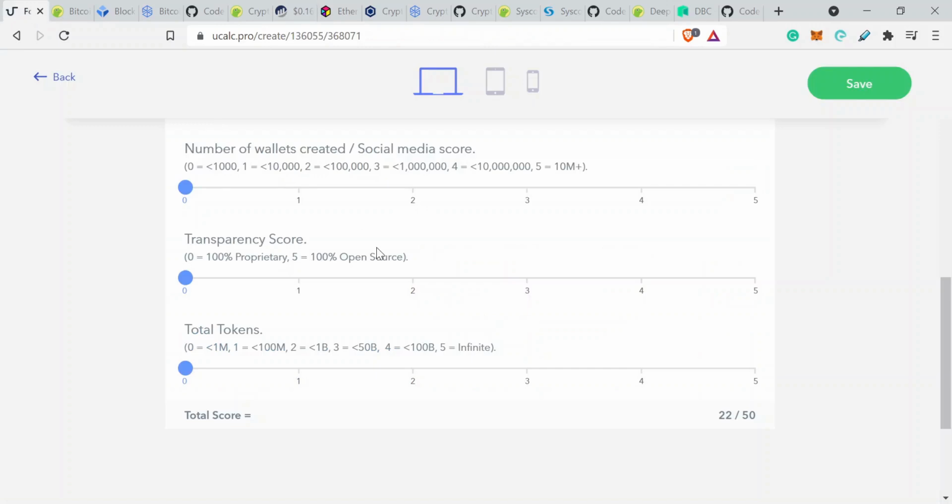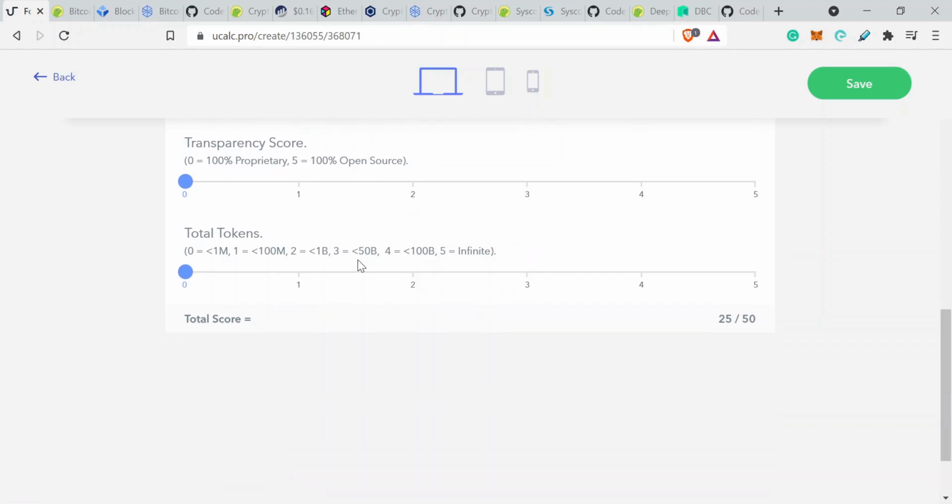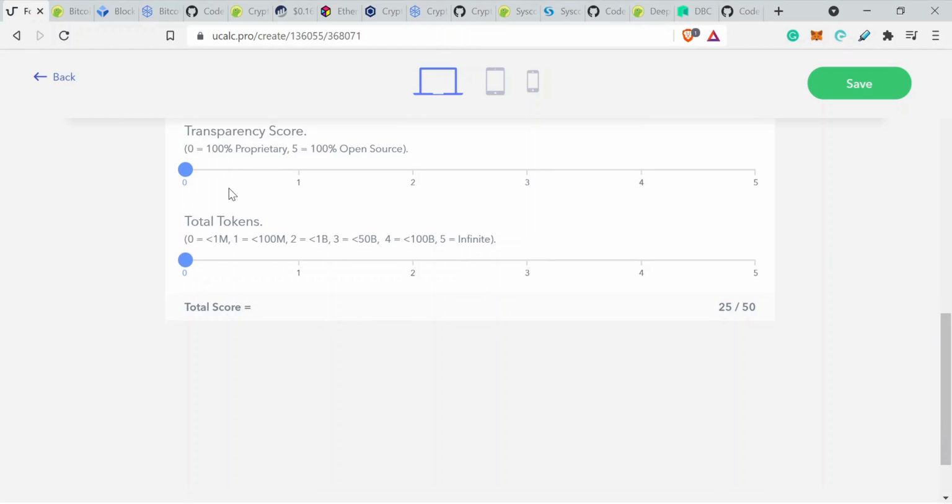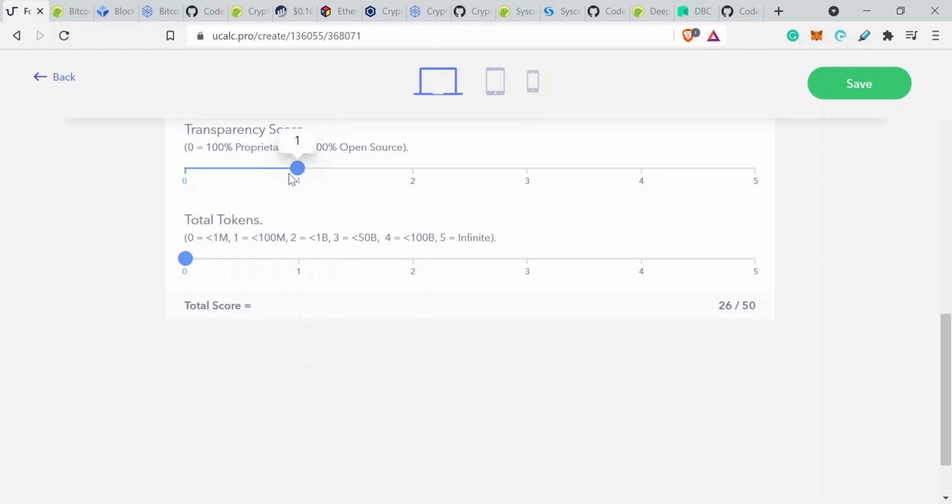Okay, if we go back to our algorithm, that is going to be 3, which is under 1 million. Then we go with the transparency score. CRO is largely proprietary, so that's going to score a 0 in this instance. There are some elements of DeFi to it. Maybe you could score it a 1 if you're feeling particularly generous, but as far as open source projects go, it's not particularly open source friendly.